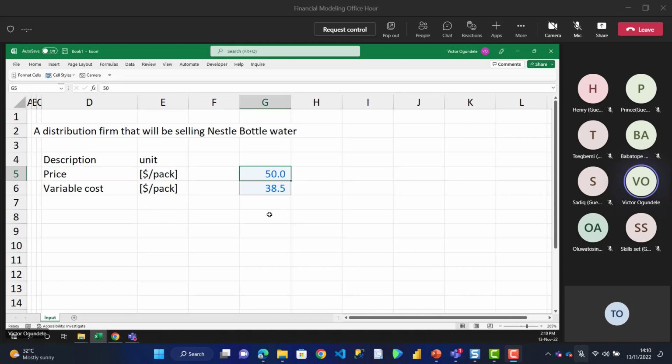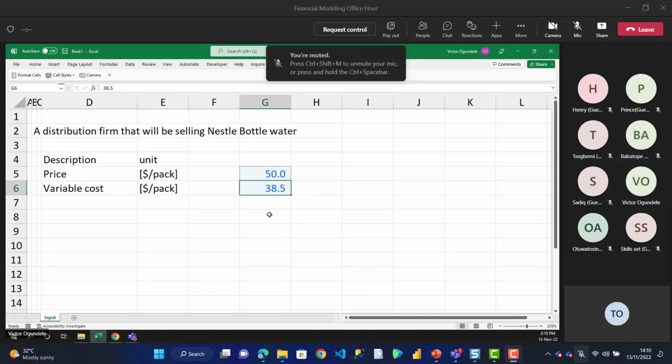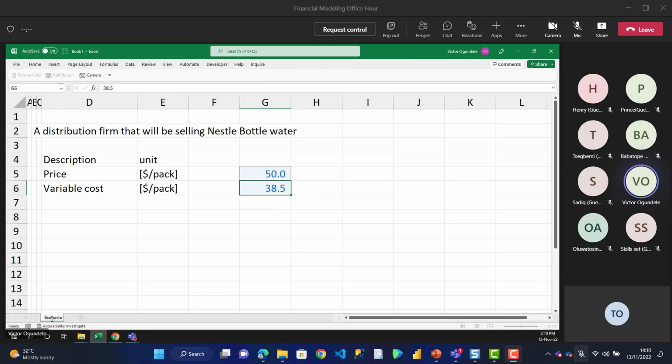So now, remember, we are going to forecast for 5 years. Keep that in mind. We are going to use a single input cell approach such that it will be very easy for us to create multiple scenarios around this. In fact, instead of calling this input, let me even call it scenario. Let's call it scenarios.